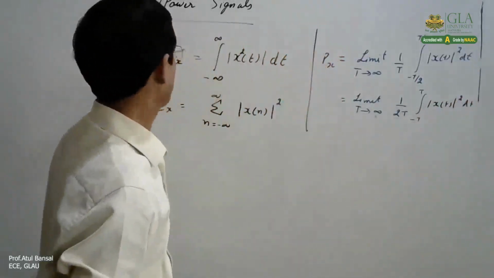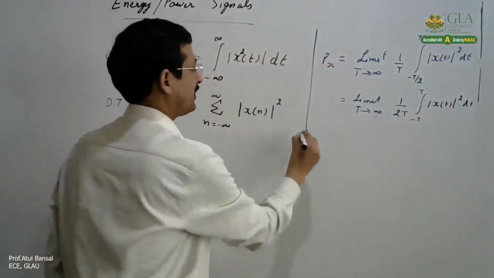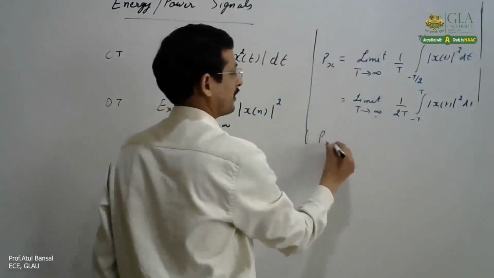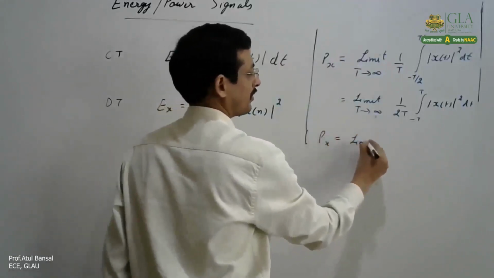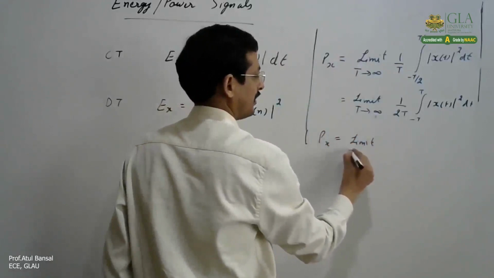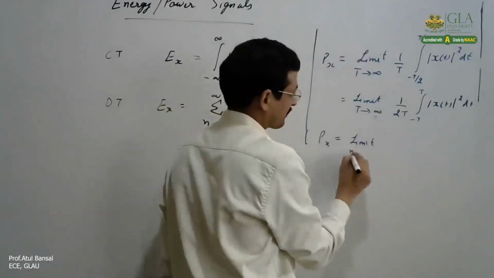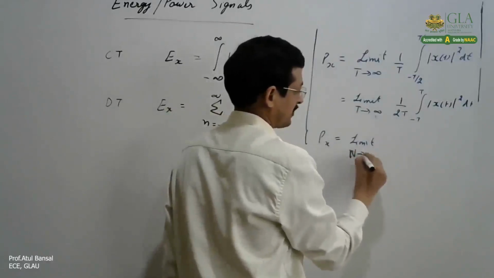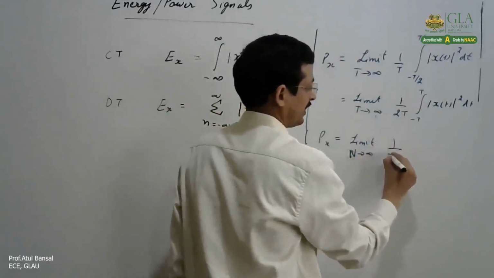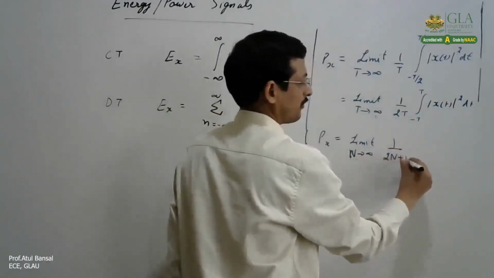That is in case of continuous time, and in case of discrete time, the limit N tending to infinity, where we take capital N, of 1 by 2N plus 1.